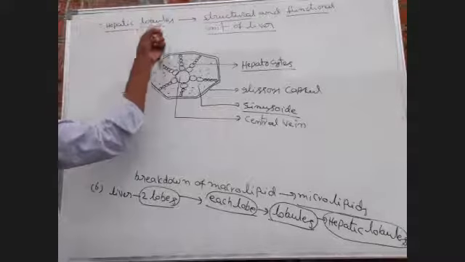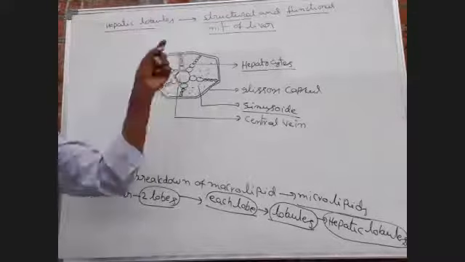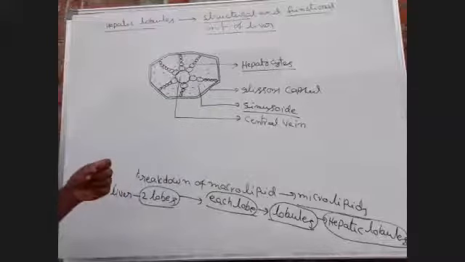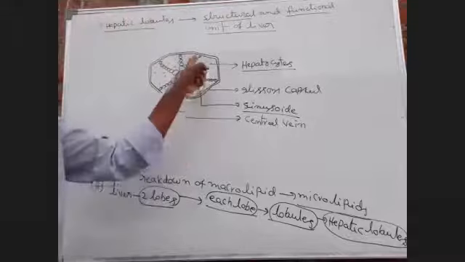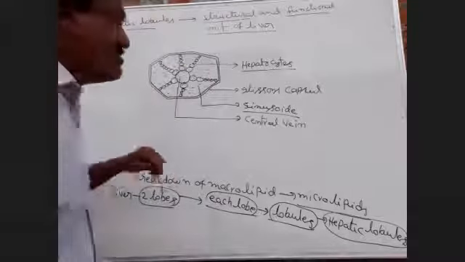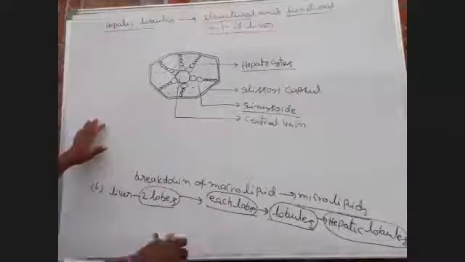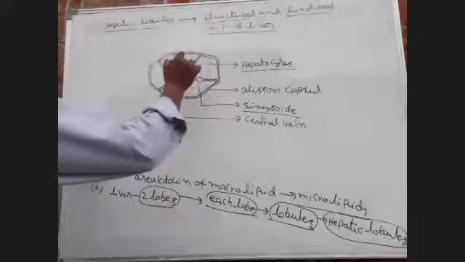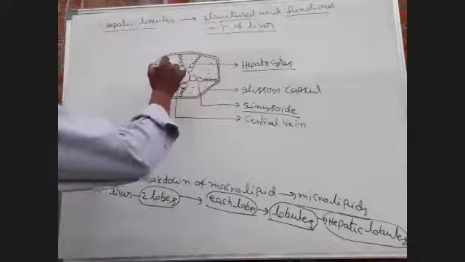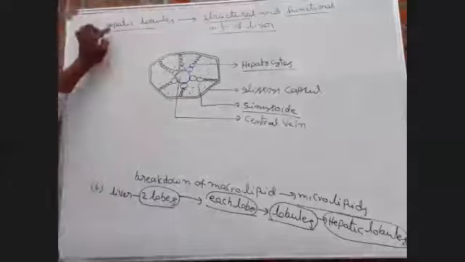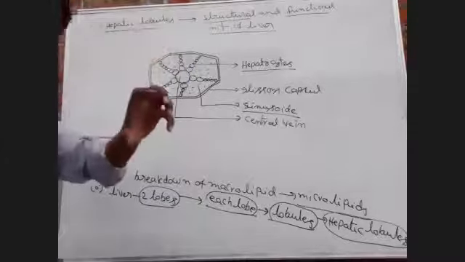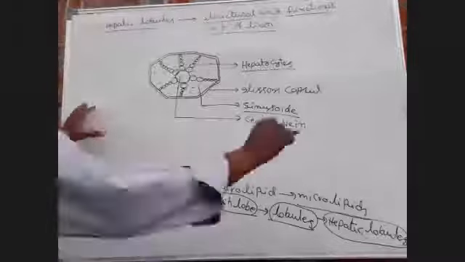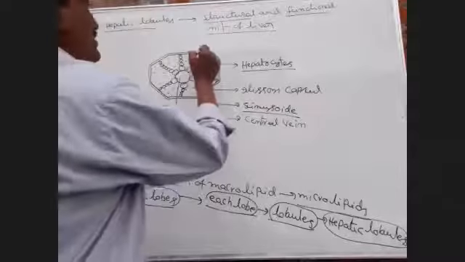Now look here, the shape of the hepatic lobule is hexagonal. Each hepatic lobule is made up of a number of hepatic cords. One, two, three, four, five, six. So many hepatic cords.